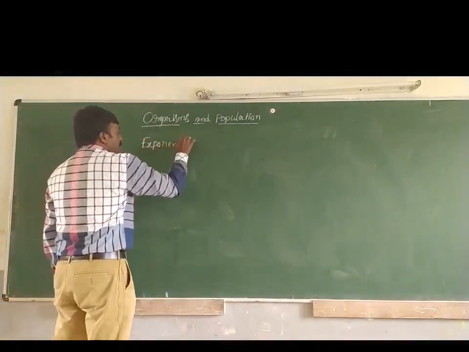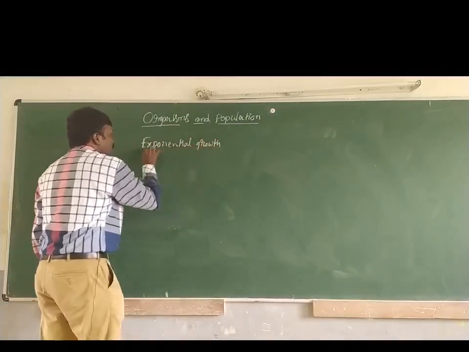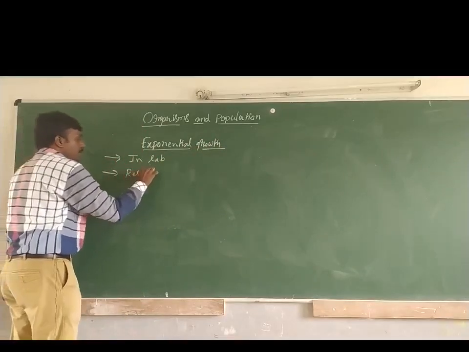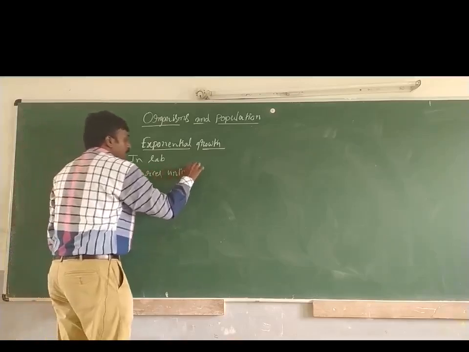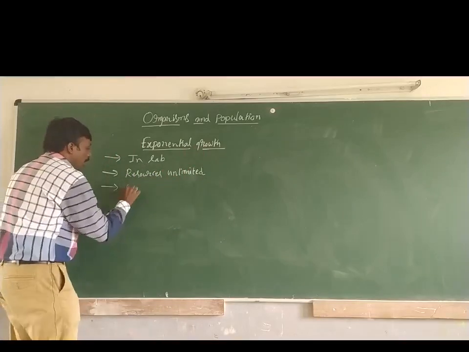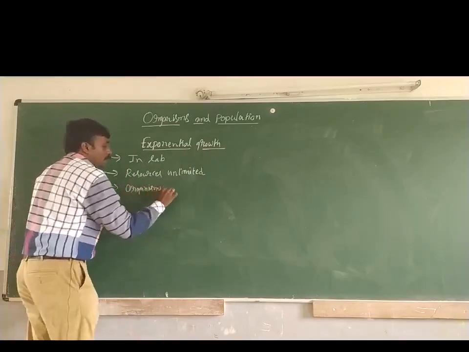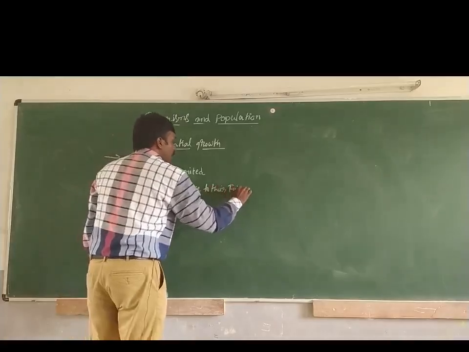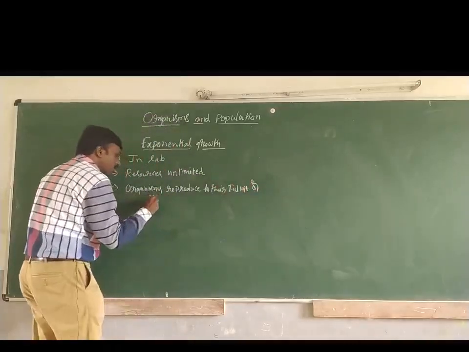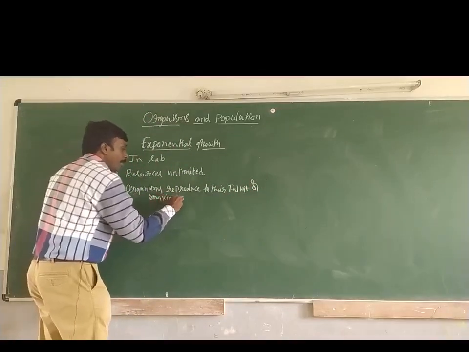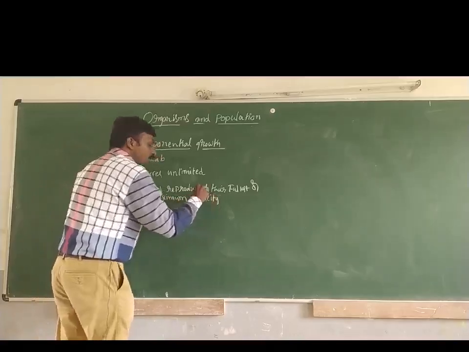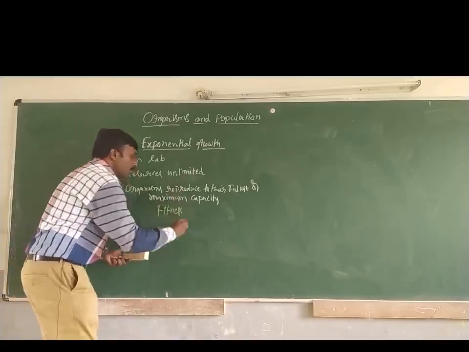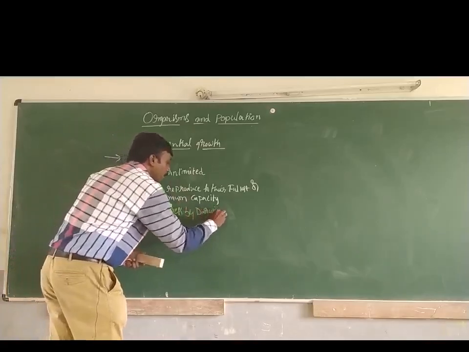So in case of exponential growth, we told this is seen in the lab, and resources are unlimited and organisms reproduce to their fullest or maximum capacity, and this is generally called fitness by Darwin.